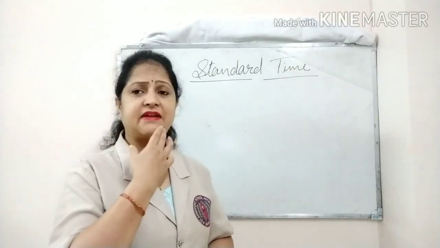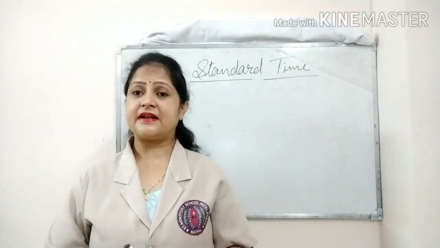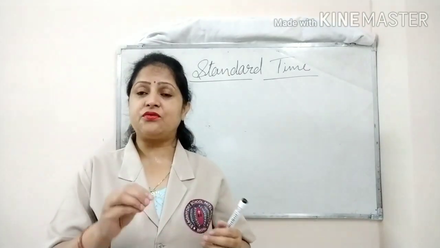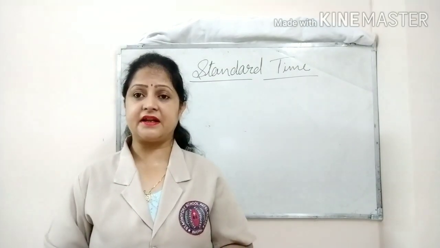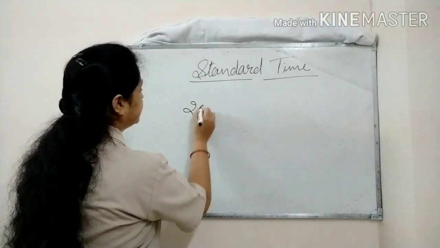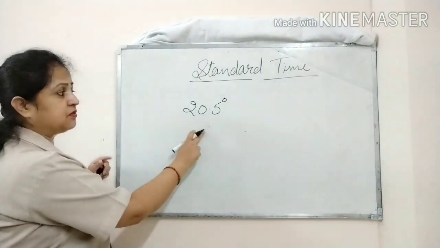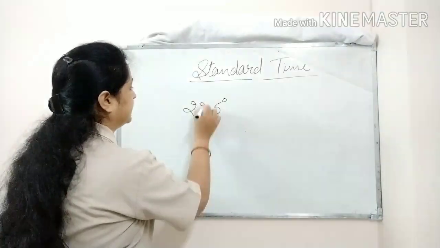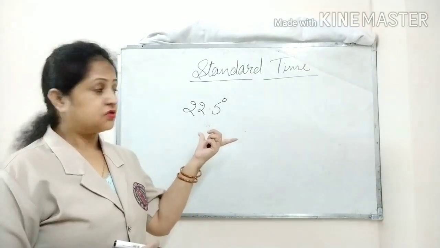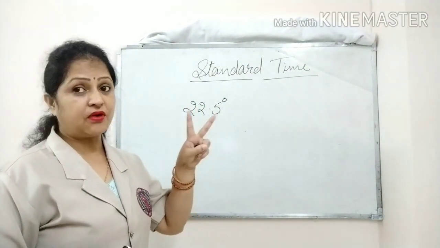So let us take one example here. You can take the example of India. As you know, India is a vast country and nearly 22.5 degrees of meridians pass through India, from the eastern side to the western side. As I told you, the time difference between two meridians is 4 minutes.